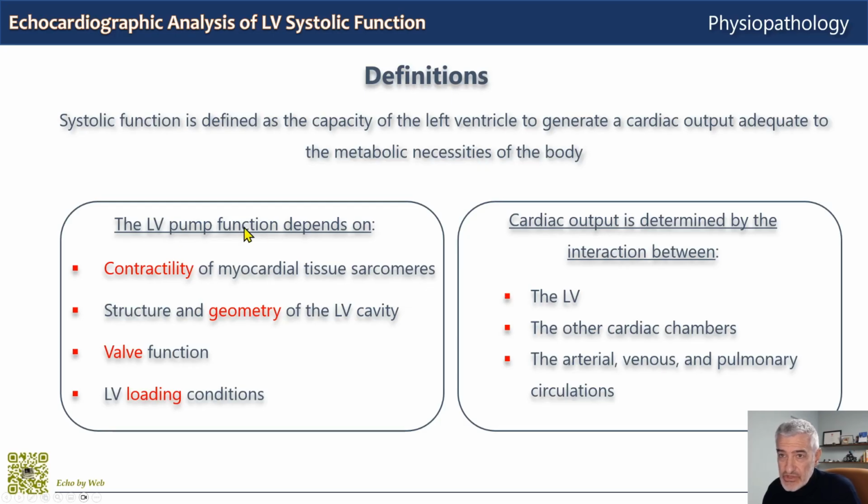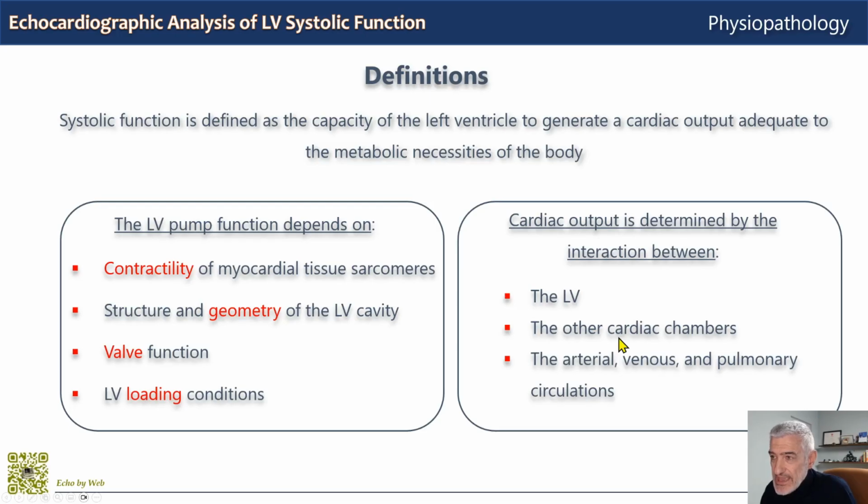The left ventricular pump function depends on contractility of the myocardial tissue sarcomeres, structure and geometry of the left ventricular cavity, the function of the valves, and of course the loading conditions that we'll see in a minute. We will focus today just on contractility and loading conditions.